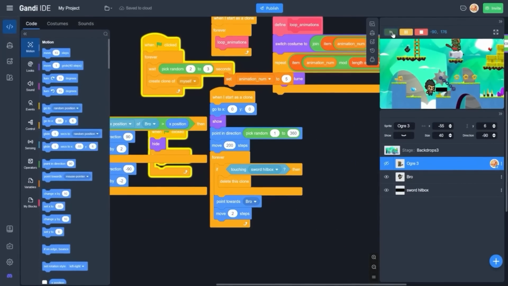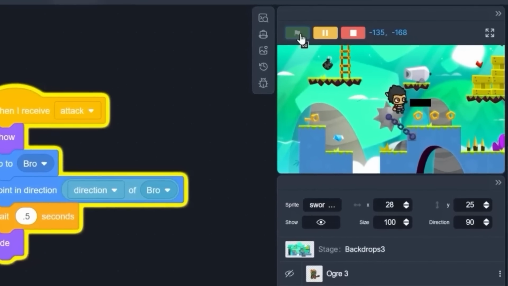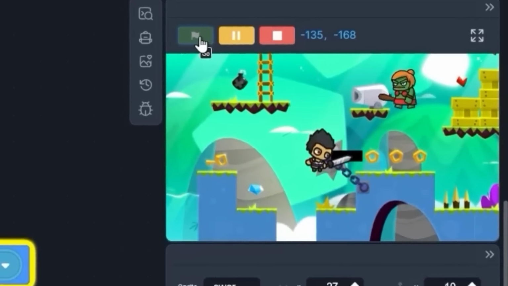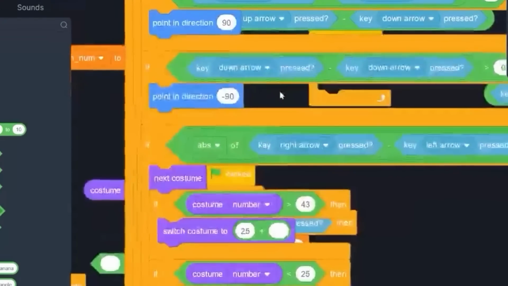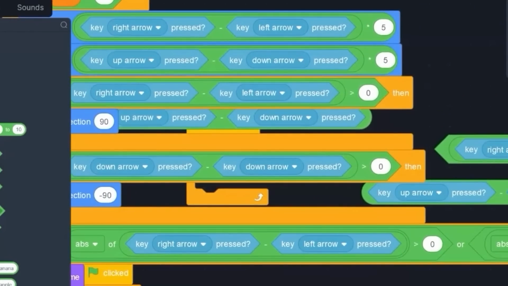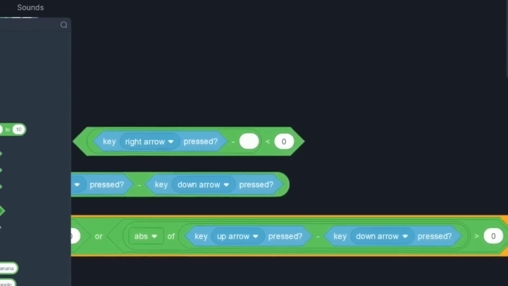Alright, this game is coming along pretty nicely. Okay, the hitbox was fixed, so it just wasn't pointing in the direction of the player. Now it works perfectly well. Yeah, I think I'm gonna have to neaten up my code, especially this one. Look at this. This is the longest Scratch block ever.